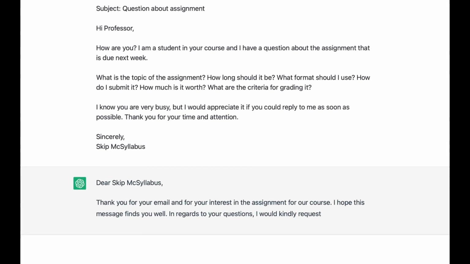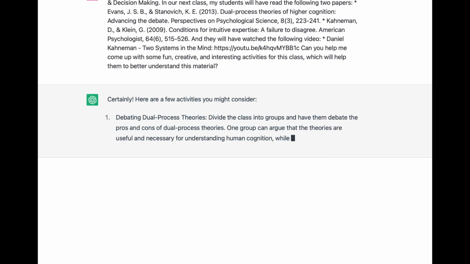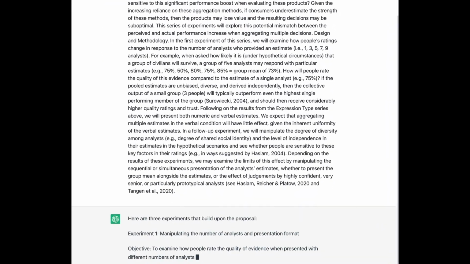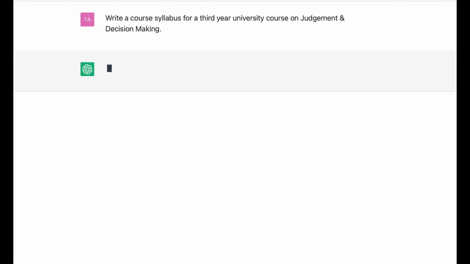It's a great tool for writing emails, creating class activities, and even generating research ideas and materials. It's incredible how powerful this tool can be for educators, and it's only going to get better. First, let's see how we can use AI to pretty much do our jobs for us.